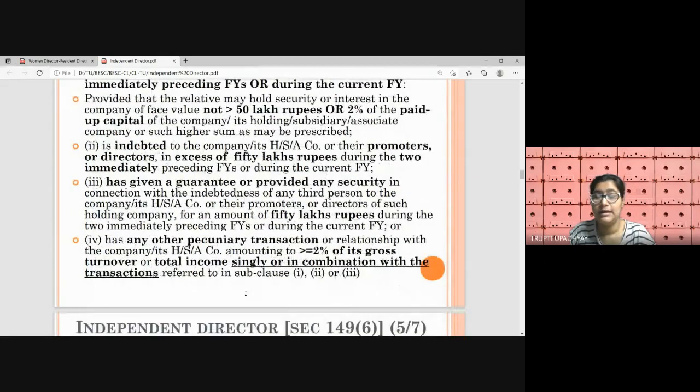Indebtedness: if the relative has taken any loan from the company or HSA or promoter or director, it should be less than 50 lakh rupees, whether the loan is taken during the two immediately preceding financial years or in the current financial year.